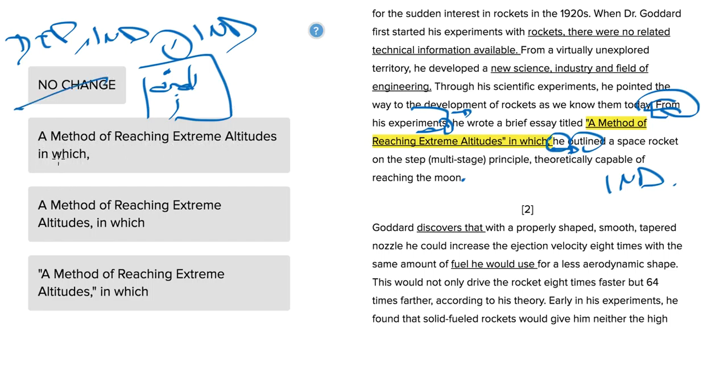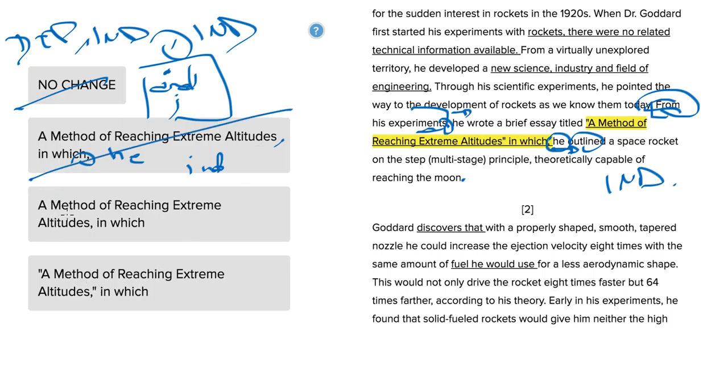A method of reaching extreme altitudes, or so let's see. From his experiments, he wrote a brief essay titled A Method of Reaching Extreme Altitudes, in which he outlined a space rocket. So this would be fine, except the comma, rather than being before or after altitudes and before in which, which would make this he outlined a space rocket part of the sentence a dependent clause, it begins the clause with he outlined, which keeps it an independent clause. And again, we can't have a comma between two independent clauses.